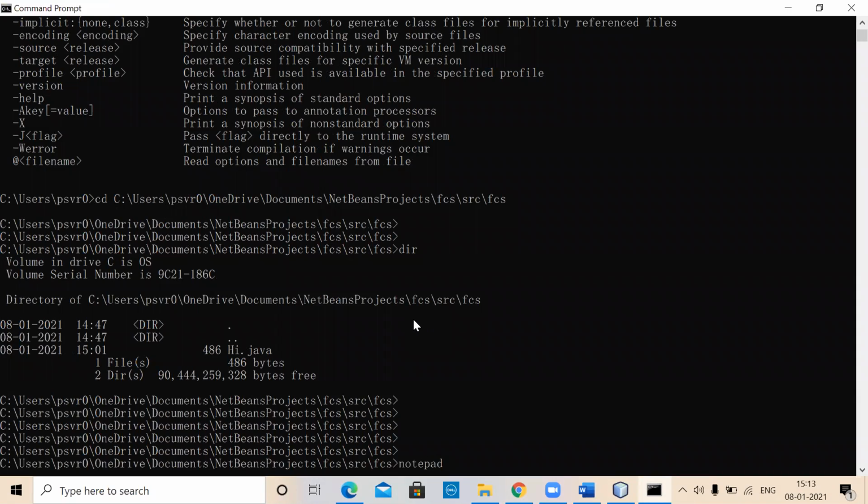Notepad is a very primitive IDE, a primitive editor, you can call it. Notepad followed by, what shall we do? We'll call it AddTwoNumbers or whatever, right? AddTwoNumbers.java.